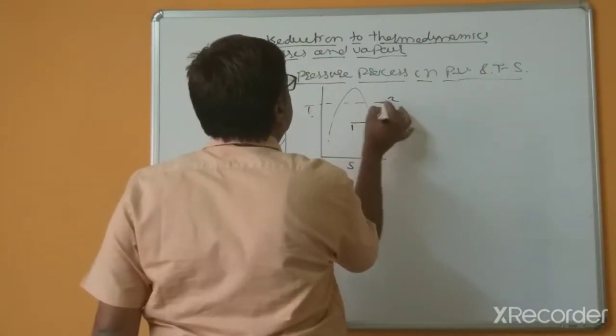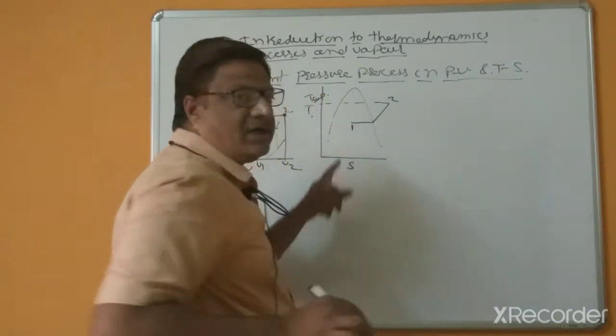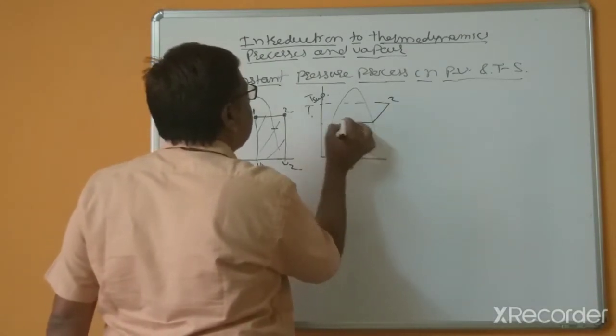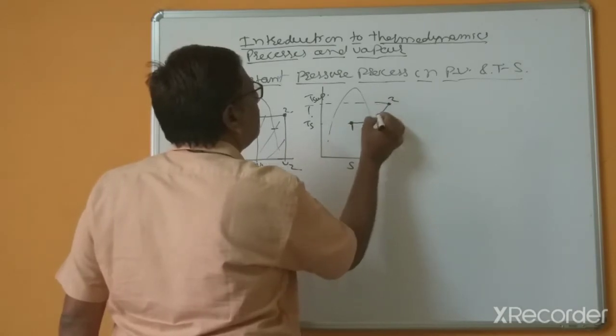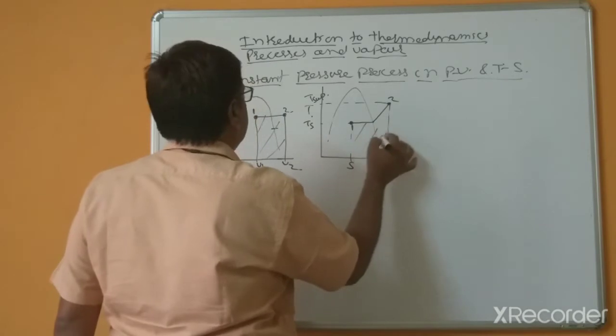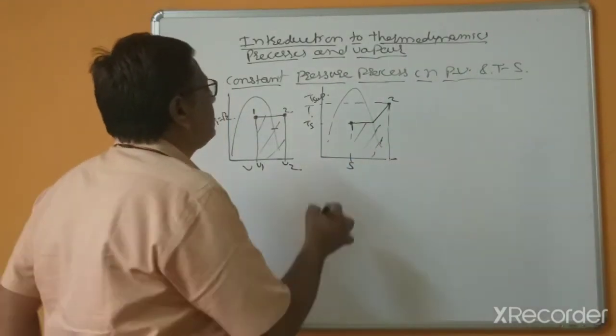So this is T superheated, and because this is during the latent heat, this is the saturation temperature. This area underneath indicates the heat added.